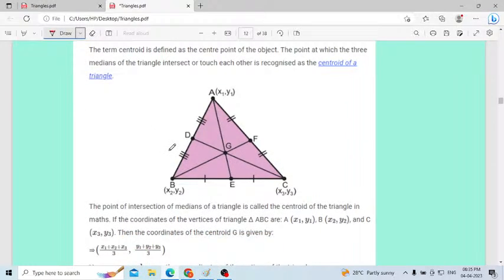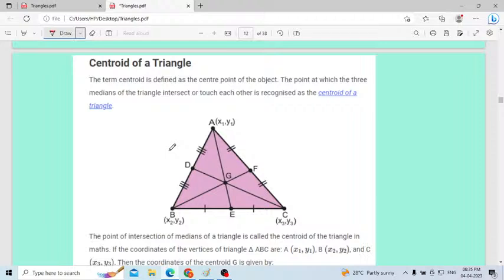I will explain a few basic important concepts. Then after that, I will start solving the MCQ questions based on this. Next one, what is the meaning of a centroid of a triangle? The term centroid is defined as the center point of an object. The name itself is indicating centroid, the central point of a triangle, the center point of any object.